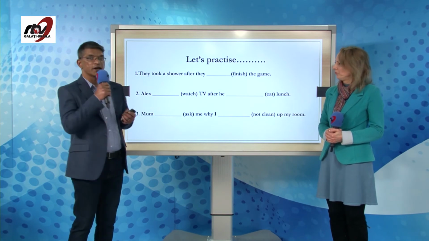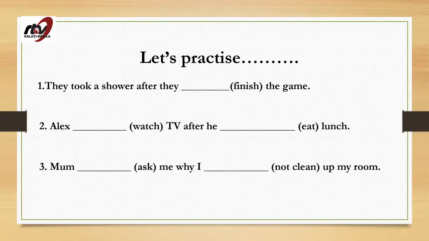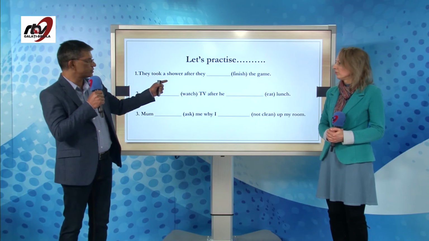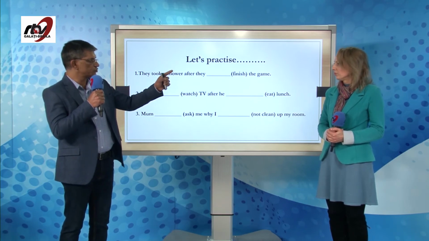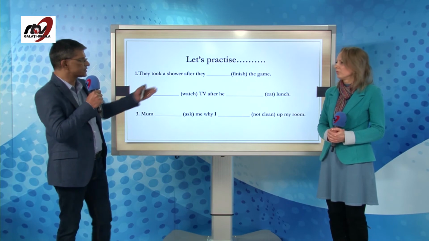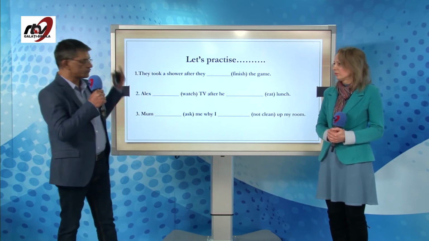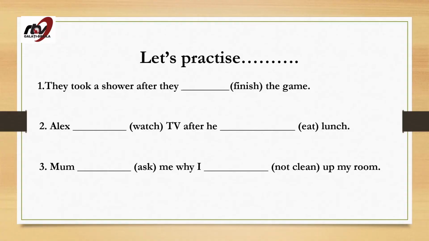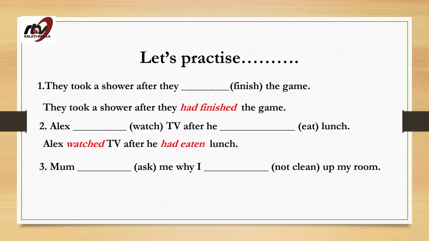Well, it's quite simple. I'd like the students to take a look at the sentence and try to find out which was the action that had happened before another action in the past. Take, for example, the first one. They took a shower after they finished the game. This obviously means that first they finished the game, after that they took a shower in the past. So we have the past perfect here. They took a shower after they had finished the game.